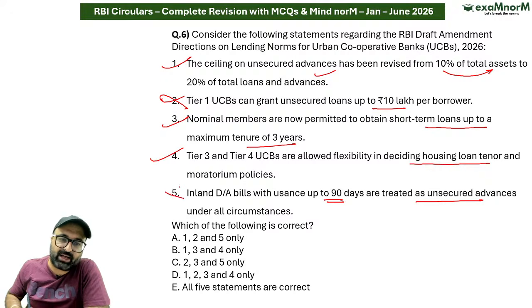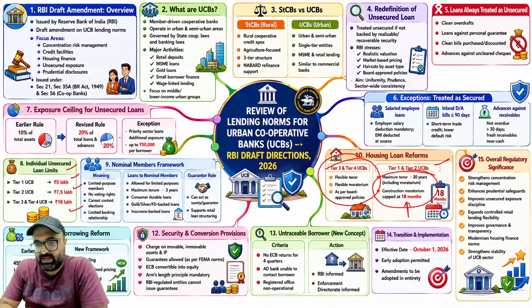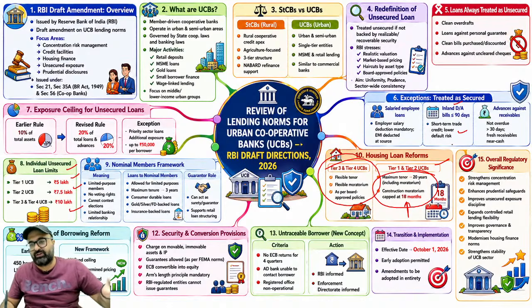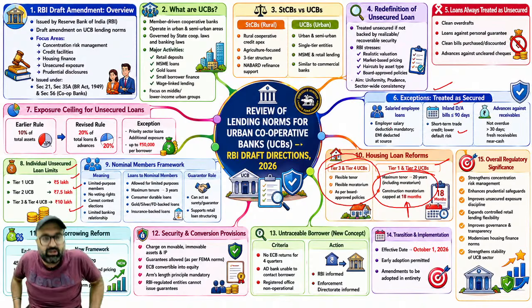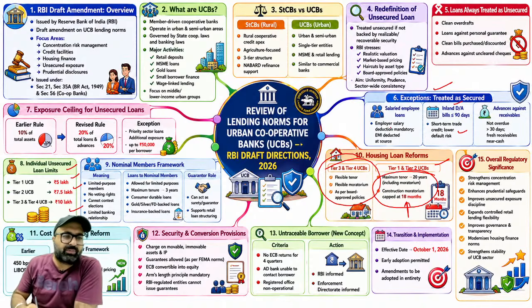No sir, they are treated as secured. They are treated as secured advances. अगर मैं यहाँ पे देखूं तो ये देखो inland DA bills up to 90 days, short term trade credit or lower credit, lower default risk, so they will be treated as secured rather than unsecured. So these are some of the points which you need to remember.